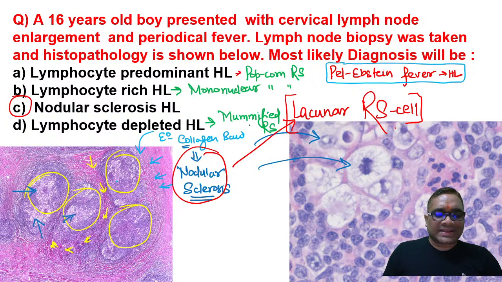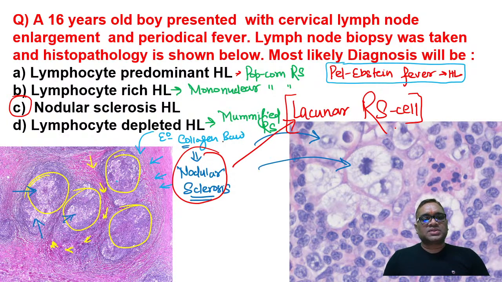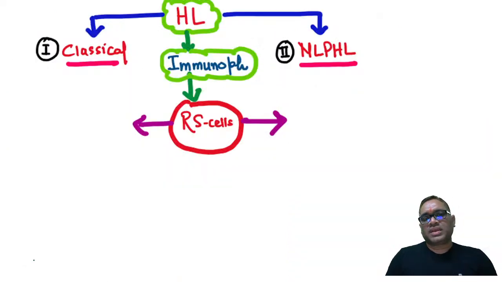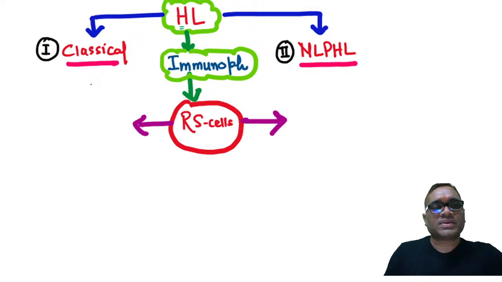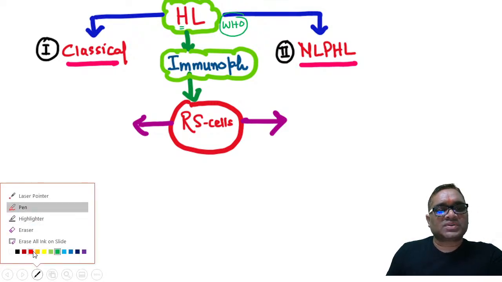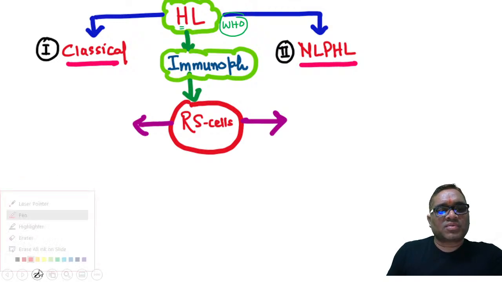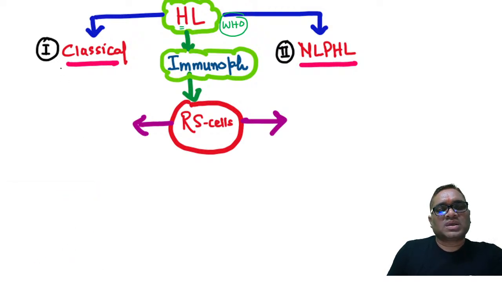And in this picture, the examiner has given you nodular sclerosis, nodules formed by the collagen, and they are containing lacunar Reed-Sternberg cells. So I am going to give you a little bit of detail about Hodgkin's lymphoma. Brief discussion, not very high-fi. Hodgkin's lymphoma as per WHO classification. We are following WHO classification at present, right? And WHO classification says that Hodgkin's lymphoma should be divided into two parts, right?